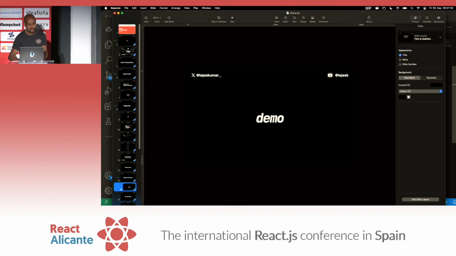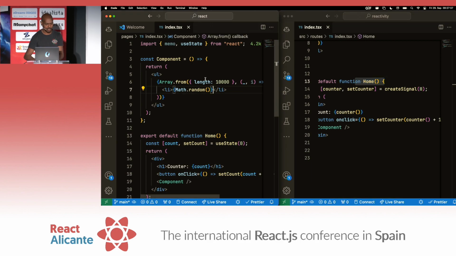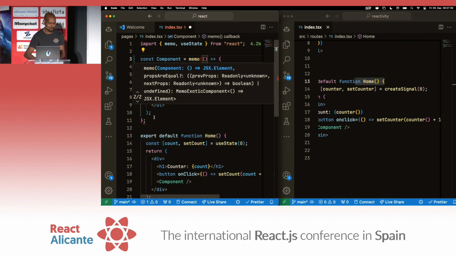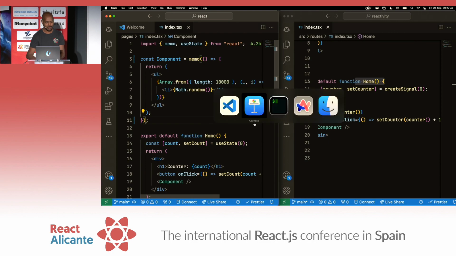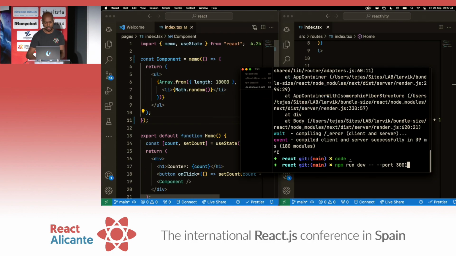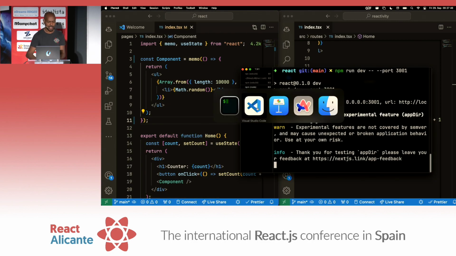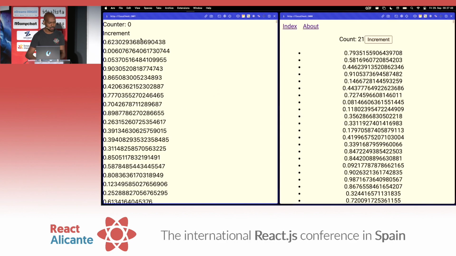But how can we actually solve the problem in React? And we just have to be a little bit more mindful. We do this, and that's it. We have exactly the same behavior in React and in Solid now. And of course, this is a vast oversimplification, right?